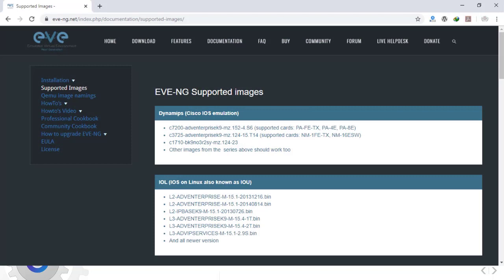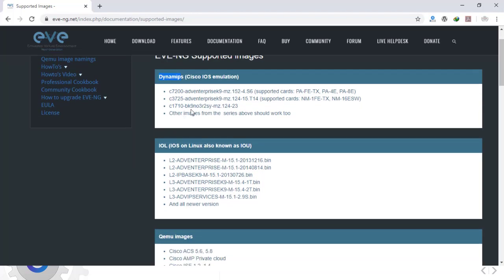So first, let's look at the images supported by EVE-NG. The first one is the Cisco iOS emulator known as Dynamips, in which we can simulate Cisco routers, like the 7000 routers, 3000 series routers, and next are the Linux-based iOS that was previously used in the IOU, like Cisco Layer 2 and Layer 3 switches.